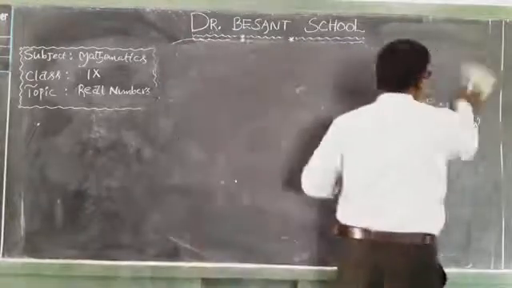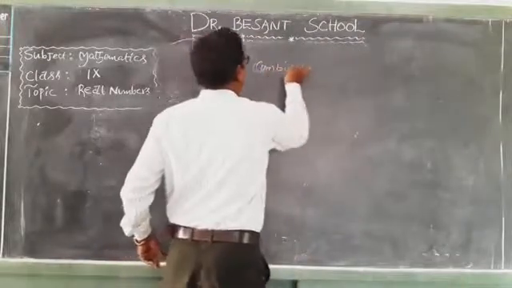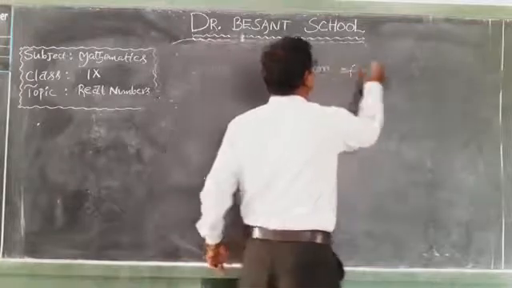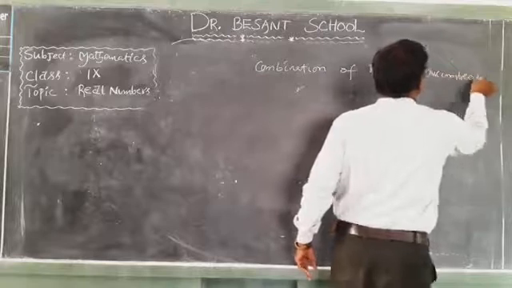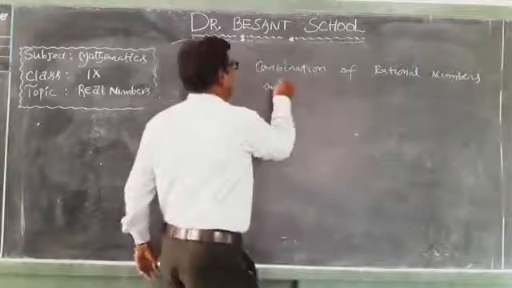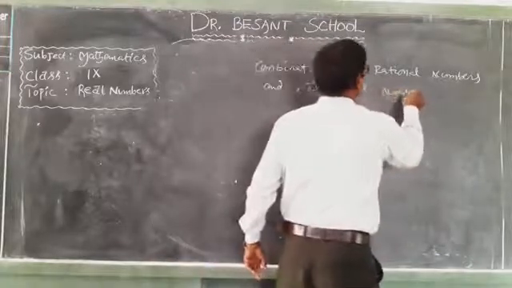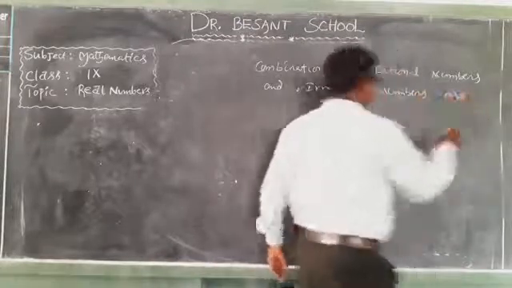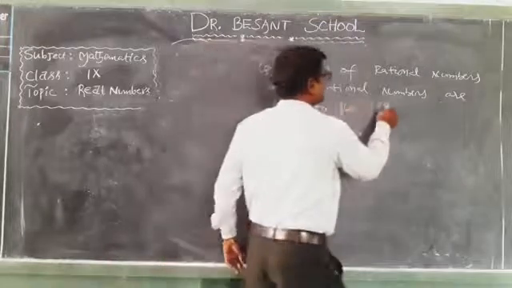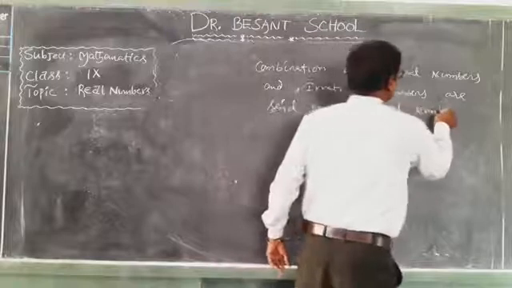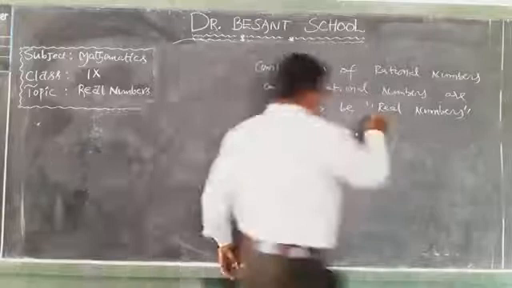The combination of rational numbers and irrational numbers is said to be real numbers.